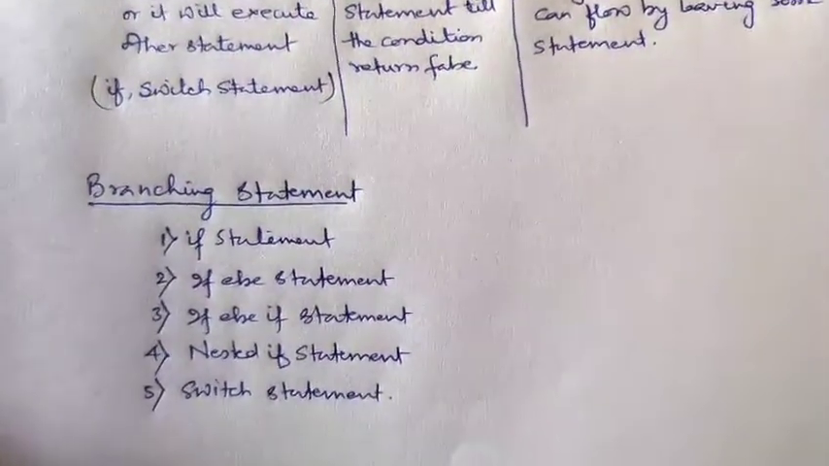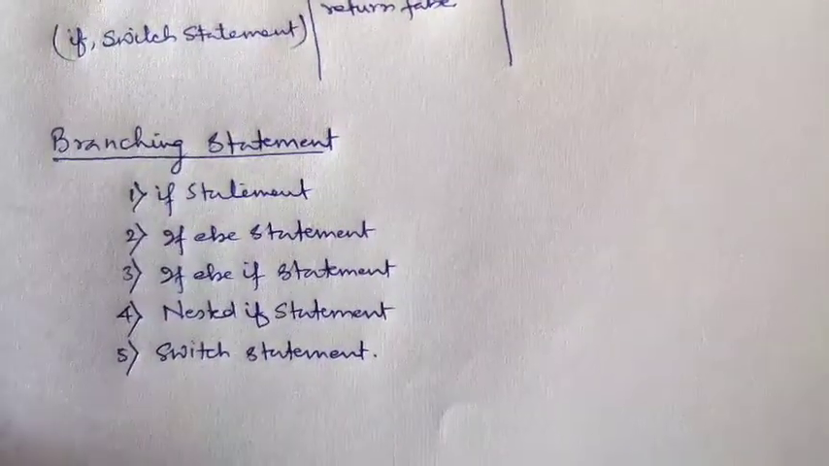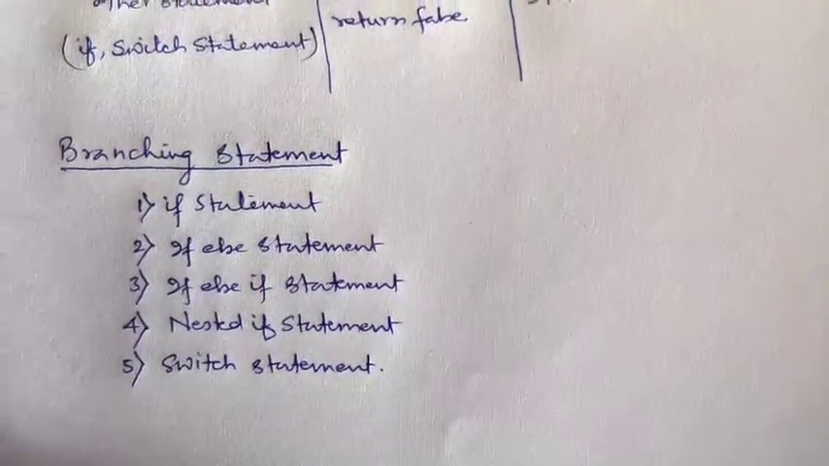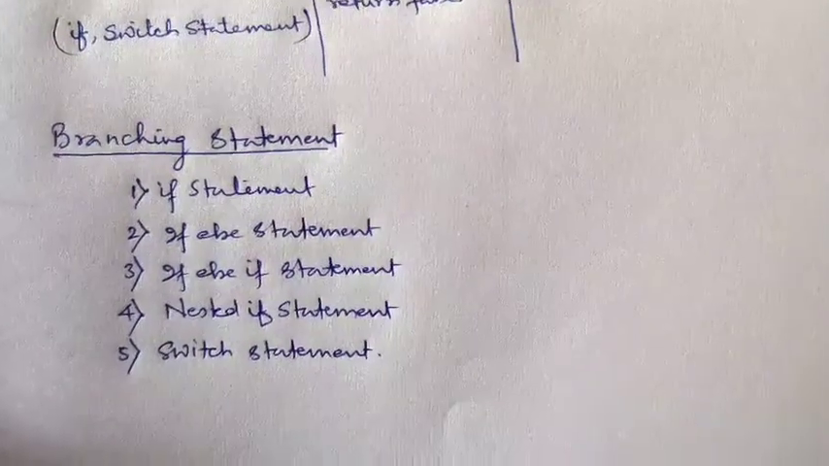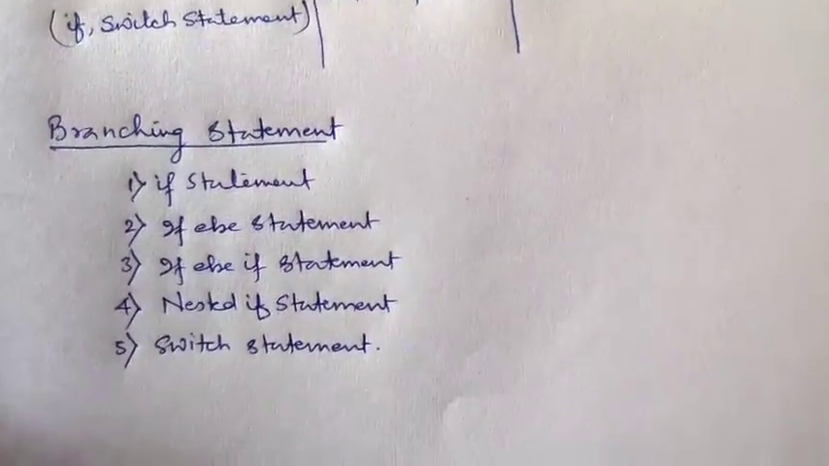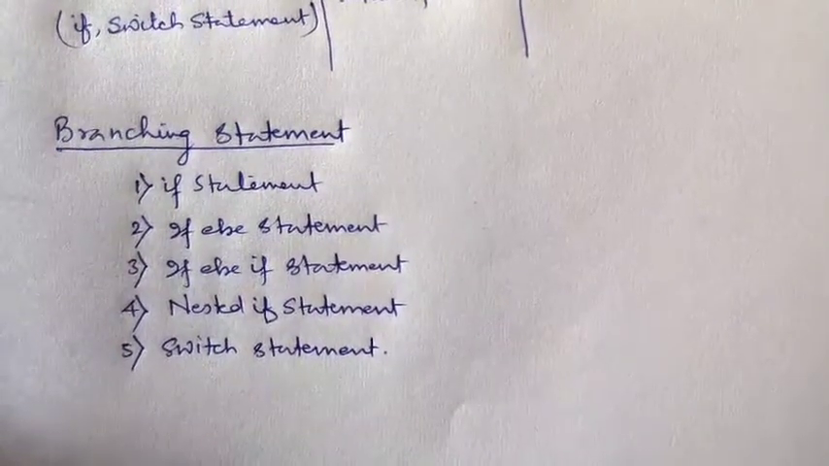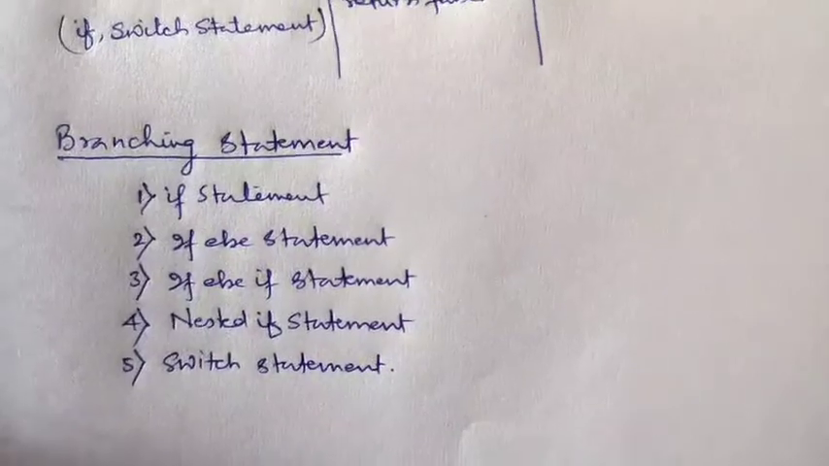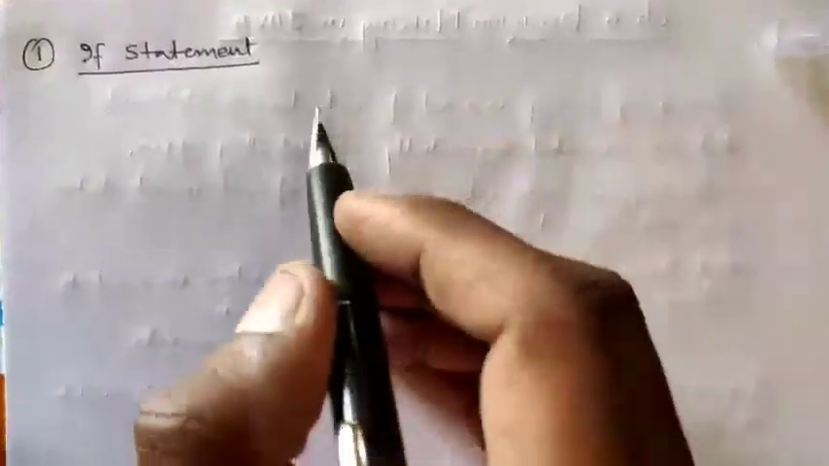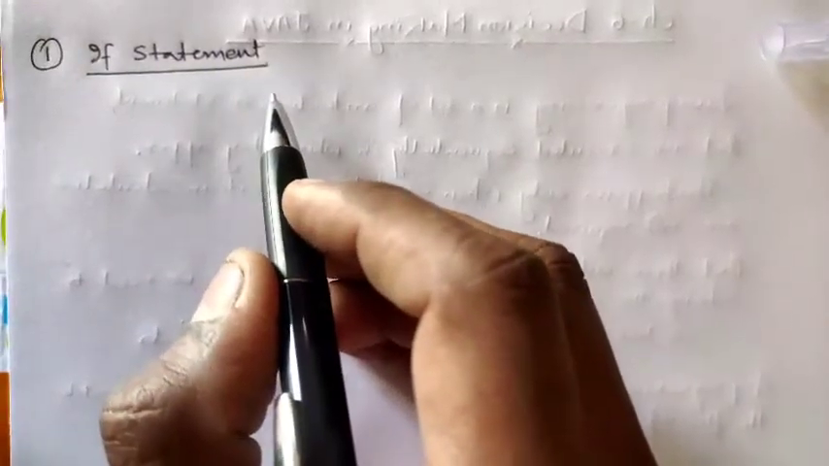These are various decision making statements in which we will take decisions by giving instructions in the program. Now we will study the syntax of these statements one by one, and we will solve some programs also. Now we will start with our first type of decision making statement, that is the if statement.